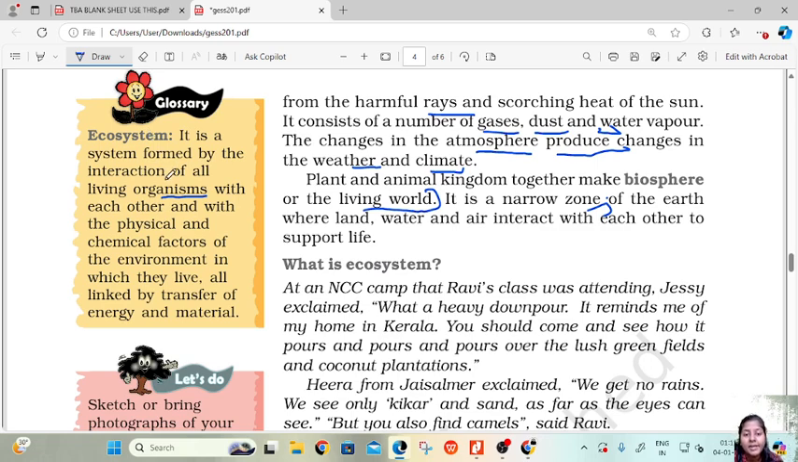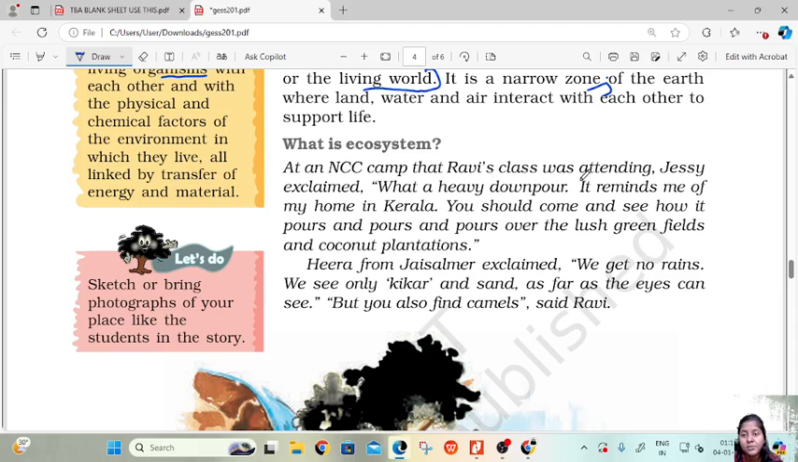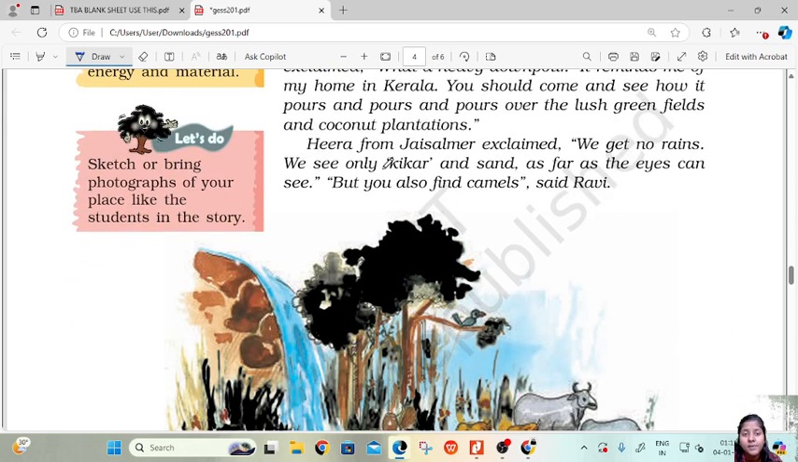So, at an NCC camp that Ravi's class was attending, Jessie exclaimed, "What a heavy downpour! It reminds me of my home in Kerala. You should come and see how it pours and pours and pours over the lush green fields and coconut plantation." And Hira from Jaisalmer exclaimed, "We get no rains. We only see kikar and sand as far as the eyes can see." "But you also find camels," Ravi said.